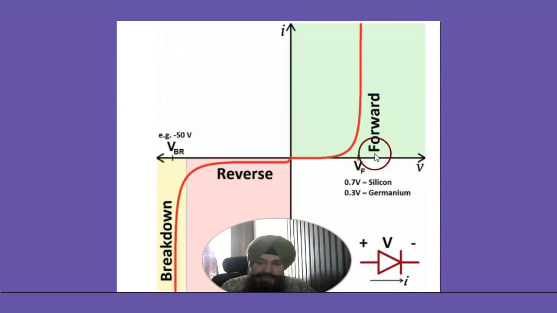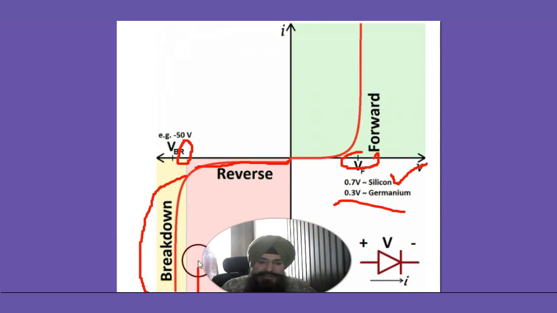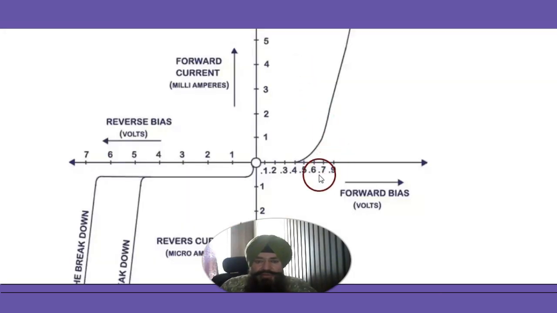Now this characteristics curve again. This voltage is 0.7 for silicon, 0.3 for germanium. In reverse biasing, there is no current, only a very small current in microampere. But at some voltage, breakdown takes place. I'll explain to you why breakdown. The current again rises sharply, so this is called breakdown. Now we discuss why the breakdown.